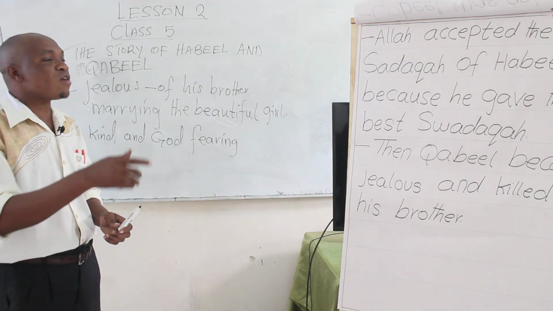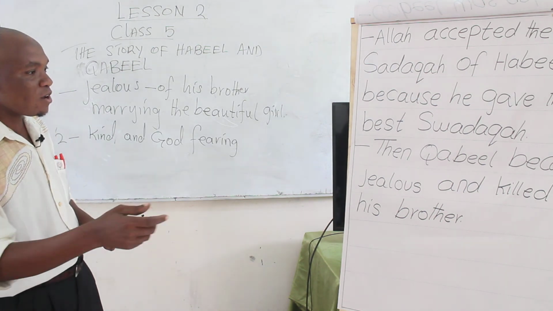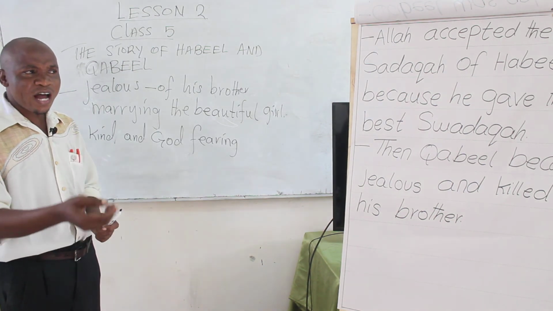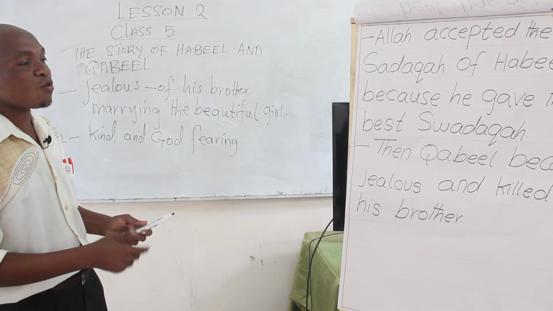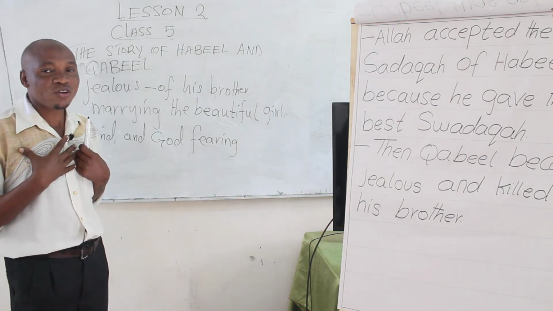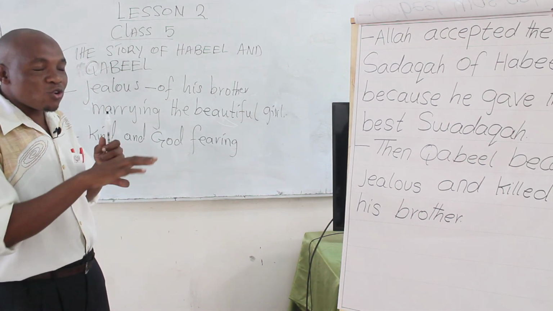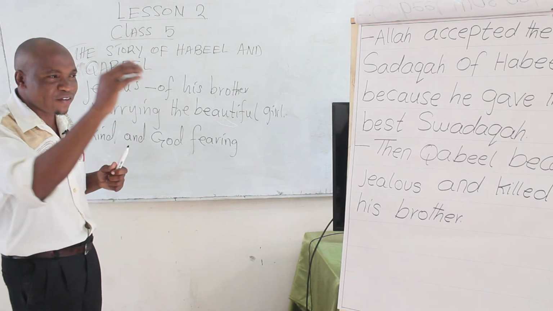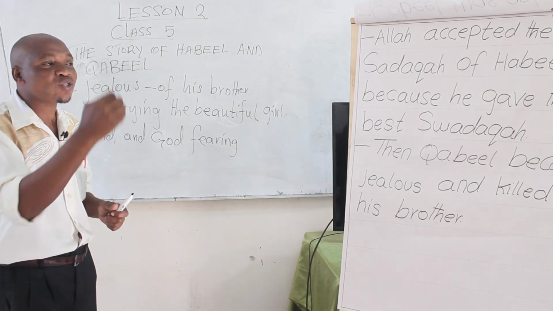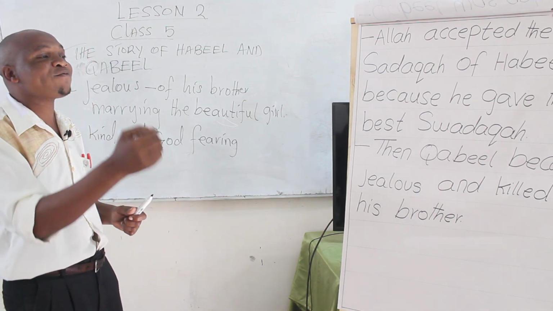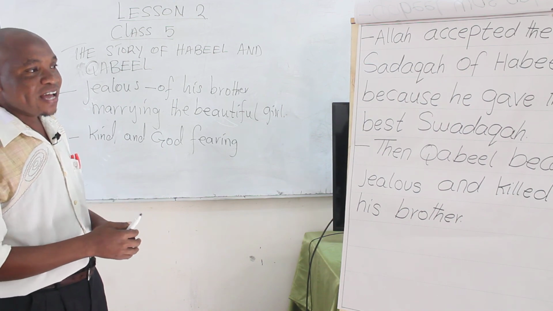After fighting with your brother or fellow classmate in class, you come to regret why you fought, because now you have been called by the teacher to the staff room. Why are you fighting? Then you say, sorry, I'm sorry, it was the pain, it was so. A lot of excuses you give because you regret what you have done, that it was wrong. This comes after you have done something wrong. So we found that in the Quran,